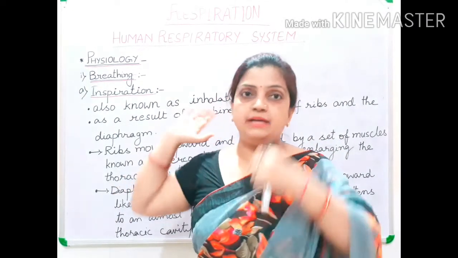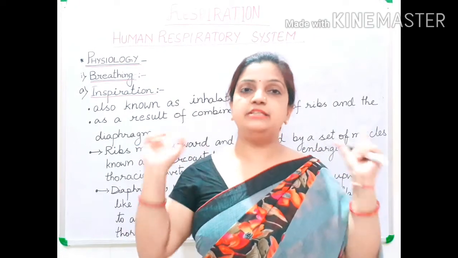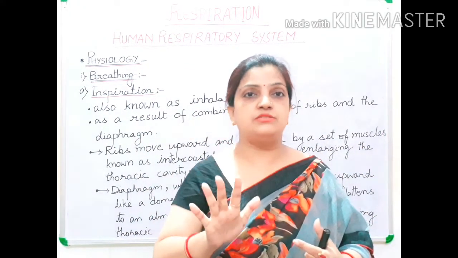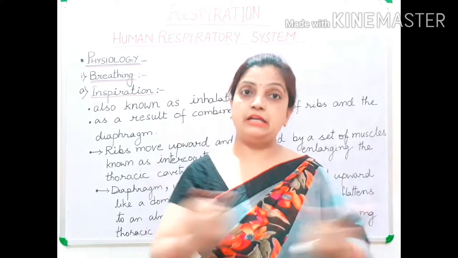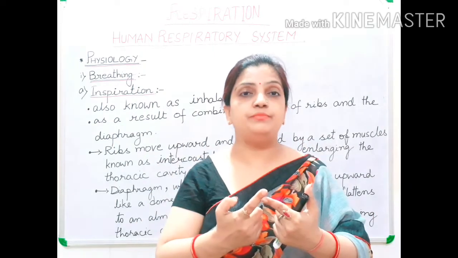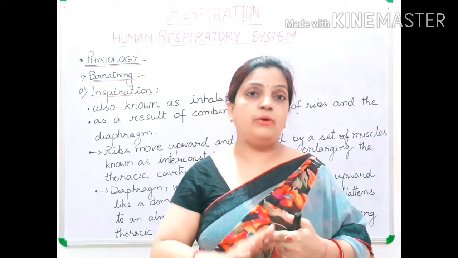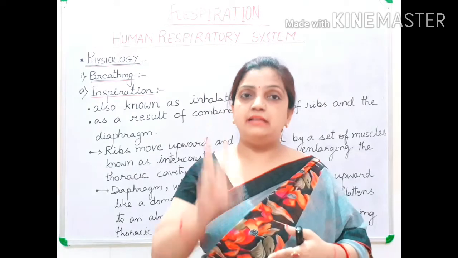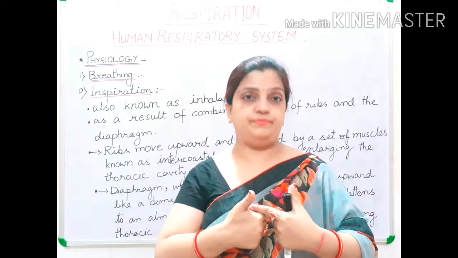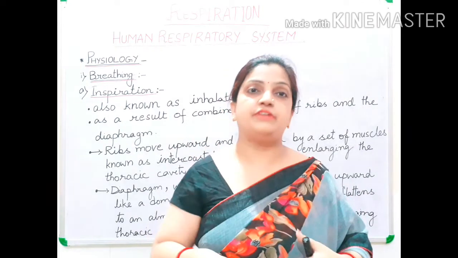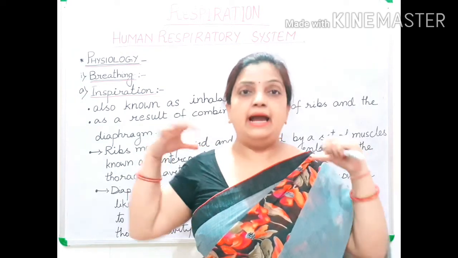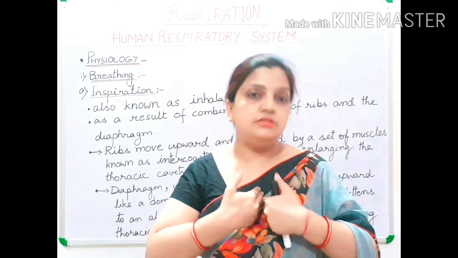So behind the backbone and in front the chest bone, these bones are attached with 12 small pieces of bones in an arc form, and among these 12 arc-shaped bones, 10 are called true ribs and the last 2 are called floating ribs. So these true ribs, the first 10 ribs, are attached behind with the backbone and in front with the chest bone.